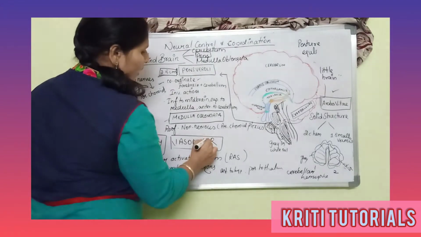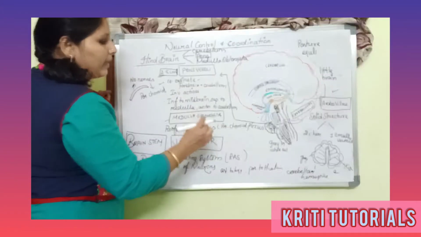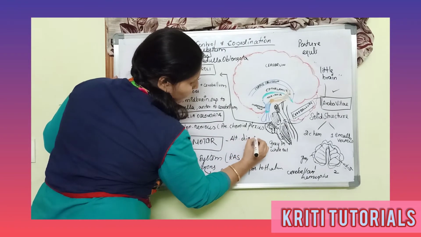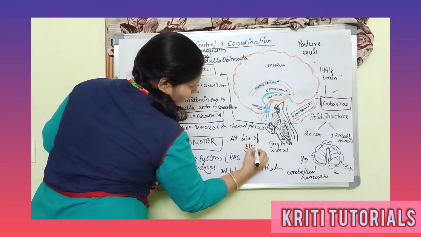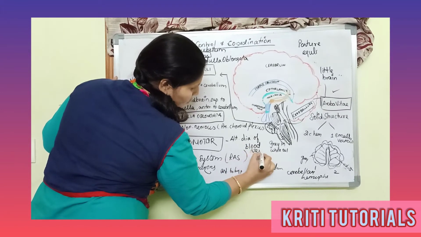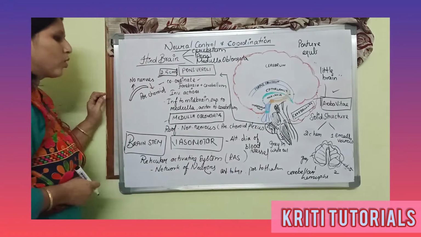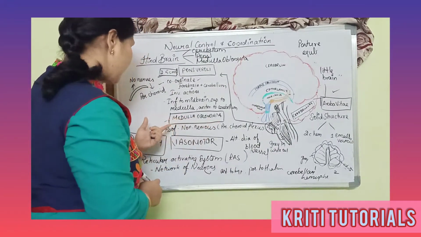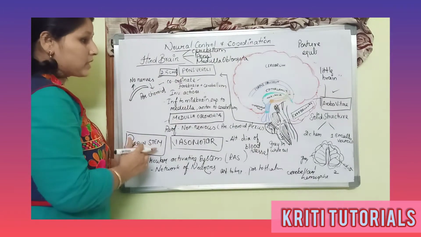So what is vasomotor? Altering the diameter of the blood vessel is the function of this vasomotor, which is under the control of the medulla oblongata.